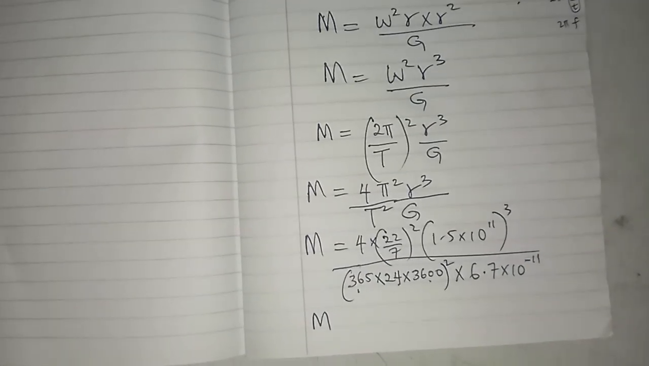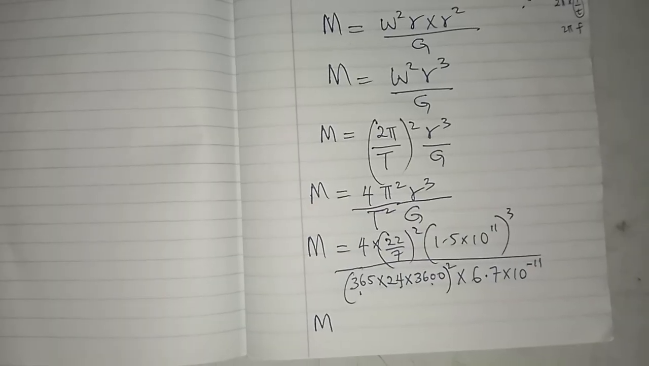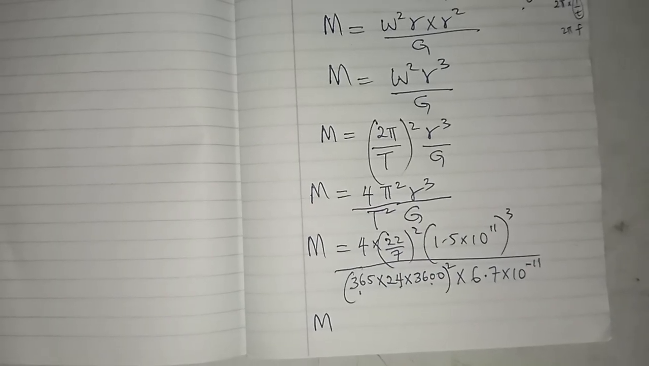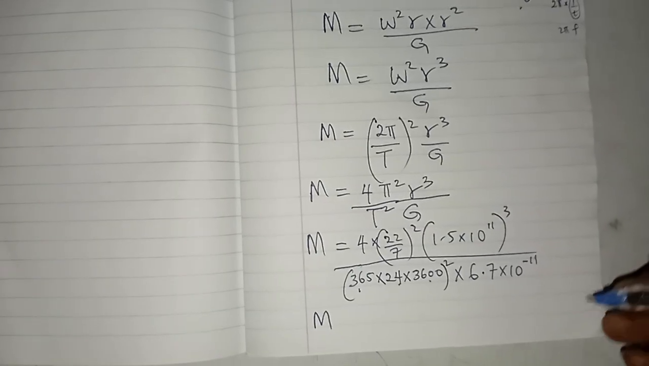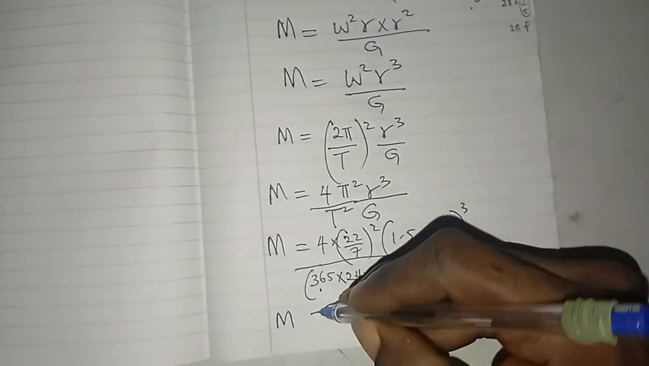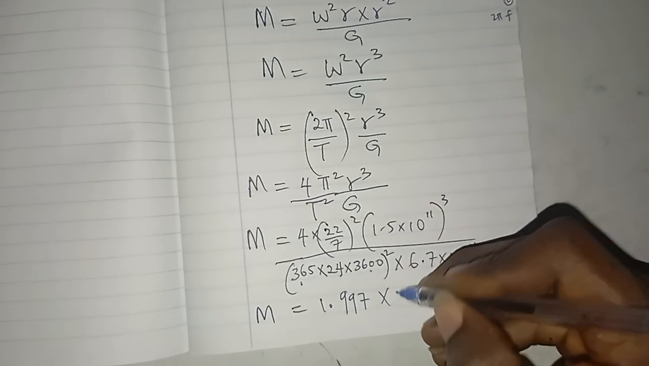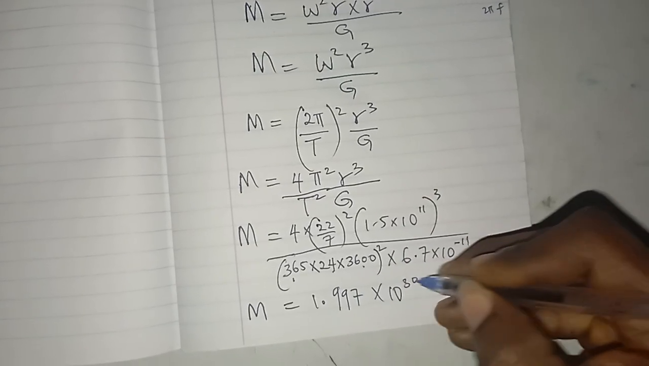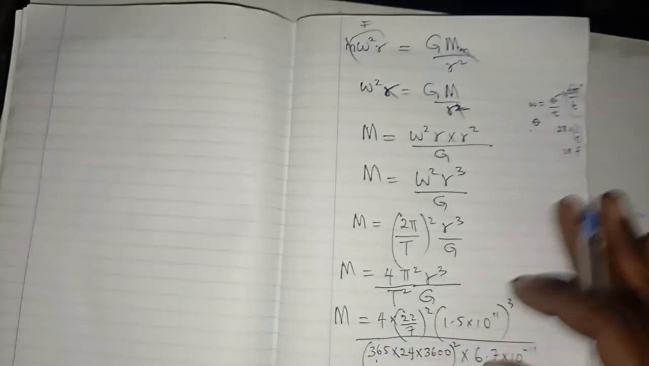Let's punch it. By the time you do this, you have the mass of the Sun to be around 1.997 times 10 raised to the power 30 kg. So there you have it. Let's move to the next one.